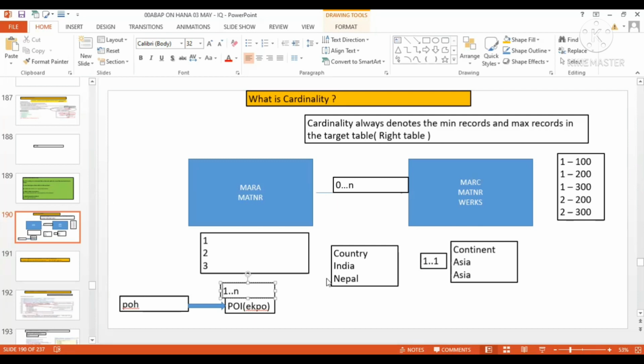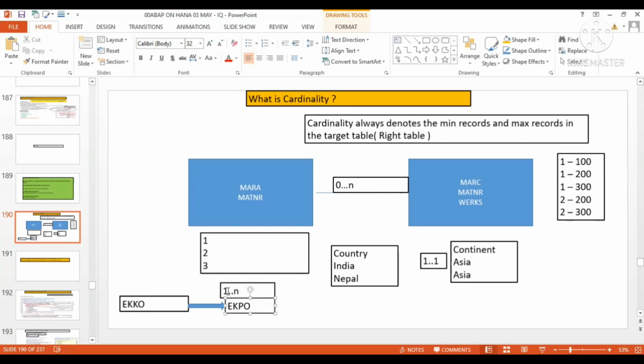So it's always good practice, when you are writing the association, to give the correct association. Let's suppose between EKKO, the purchase order header, and the purchase order item EKPO, the relationship we understood is 1..n.